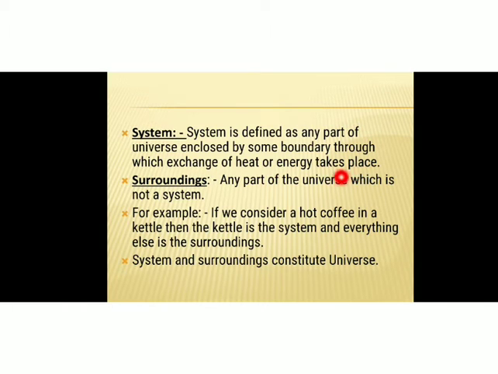And what is surroundings? Any part of the universe which is not a system. For example, if we consider a hot coffee in a kettle, then the kettle is the system and everything else is the surroundings. So system and surroundings constitute the universe.